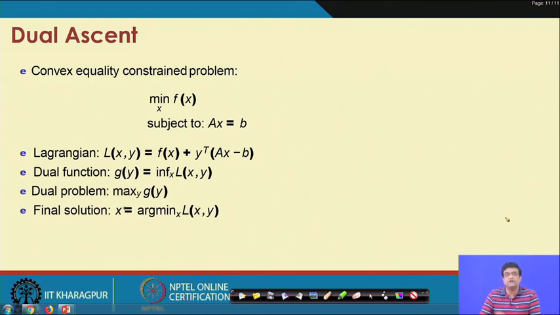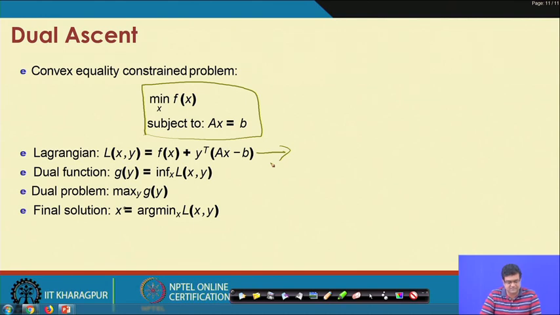So, this equality constraint is what we want to tackle. This is going to be our idea. We will see how exactly we do it as we go forward. So, basically what this brings us to is this equality constraint problem. The equality constraint problem basically looks like this: you have to minimize f of x subject to the constraint that Ax equal to b. And now from optimization theory, you can write the Lagrangian.